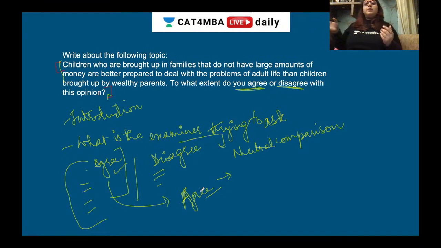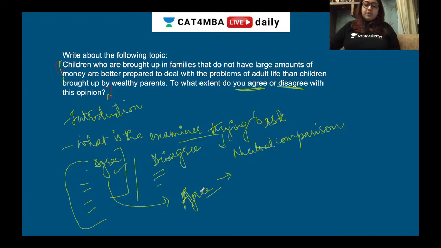And the disagreement could be something like this: you think that they are not prepared to deal with it, because eventually they will grow up and see the kind of money, and in adult life you tend to work hard towards it. So this kind of problem is not necessarily specifically related to money. You can disagree with the topic and say that maybe money is not the problem here, maybe something else is. So just giving you an example. This is what you can do when you want to talk about agreement and disagreement. You give like 4 or 5 points.